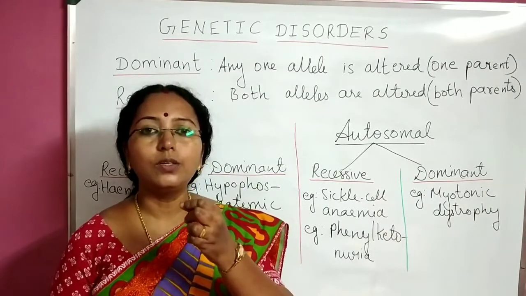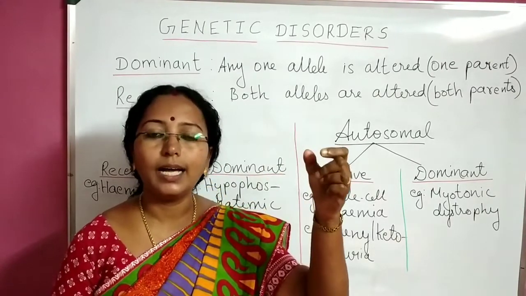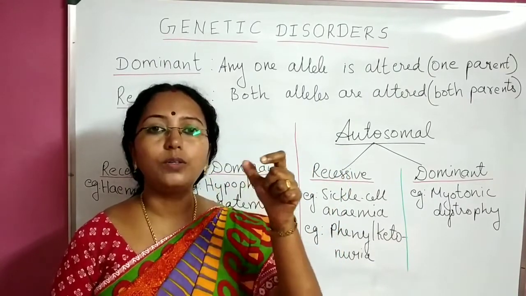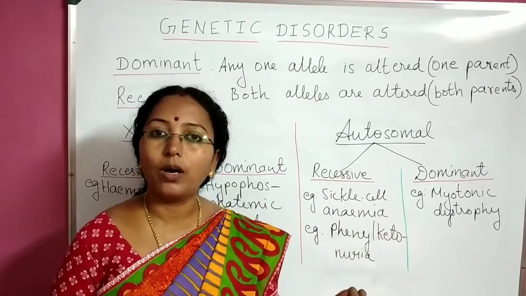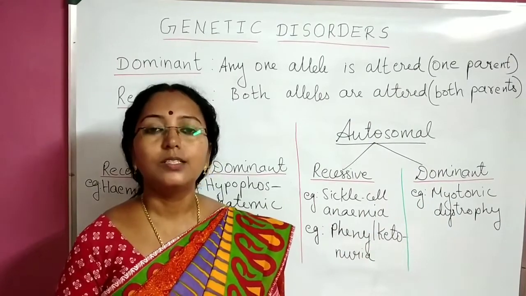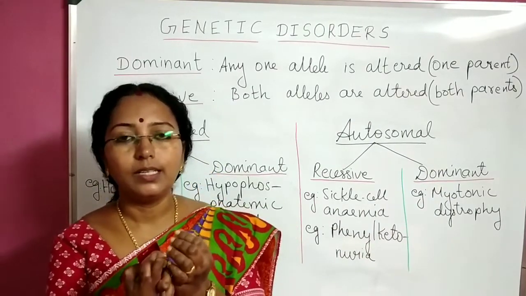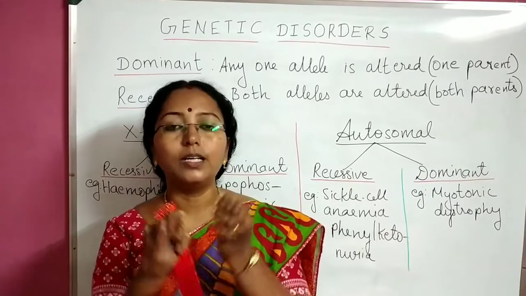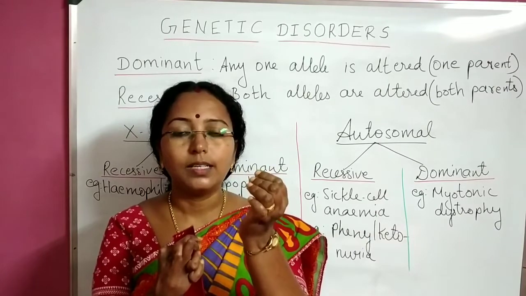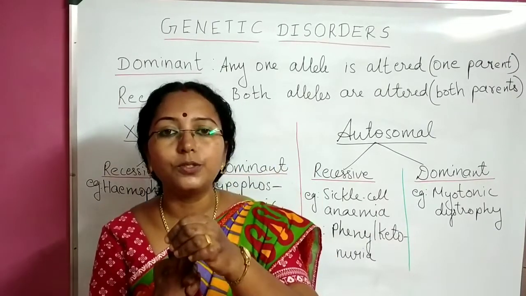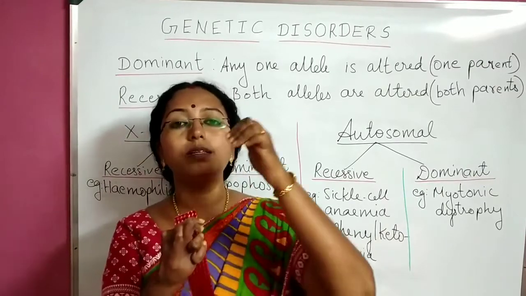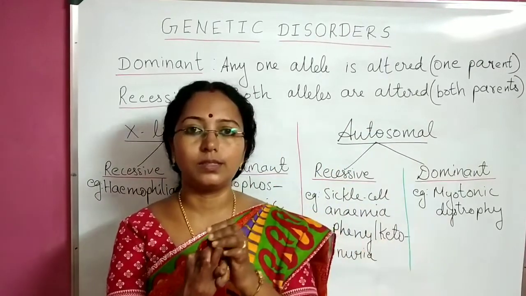For example, I told you the gene coding for the character height can be of two forms. It will either code for a tall character or for a dwarf character, as I had explained to you regarding Mendelian genetics. So here, for every gene inside a human body, there are two alleles. If one allele is affected and the person is getting the disease due to that, you call that kind of genetic disorders as dominant Mendelian genetic disorders.